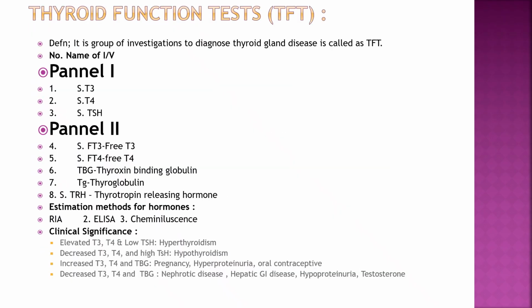There are two panels, panel 1 and panel 2. In panel 1, routine investigations like serum T3, T4 and TSH are done, and in panel 2, free T3, free T4, ultra sensitive TSH, and other investigations like antibodies can be done to know the autoimmune status. The methods are either RIA, ELISA or chemiluminescence. If T3, T4 are elevated, it is hyperthyroidism. If T3, T4 are decreased, it is hypothyroidism.